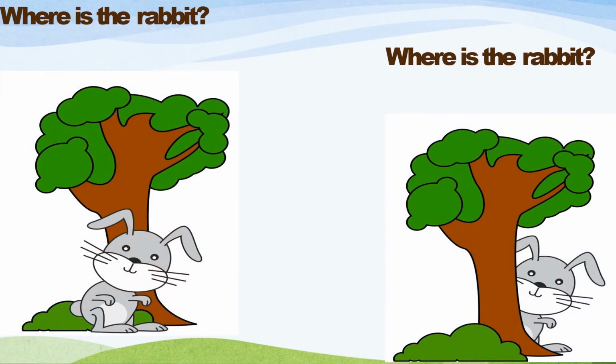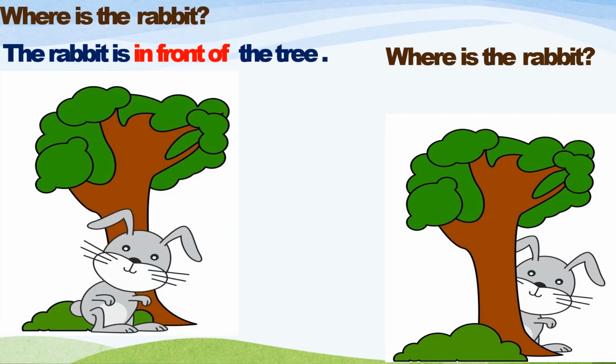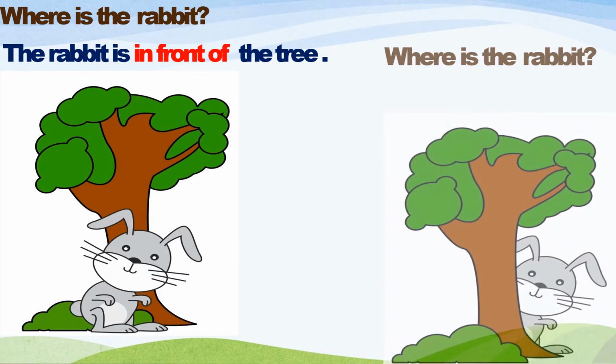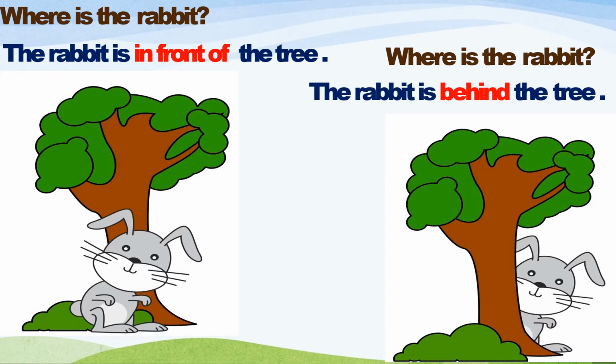Now where is the rabbit? Let's see the position of the rabbit. The rabbit is in front of the tree. And where is the rabbit now? The rabbit is behind the tree. So all these words are preposition words: in front of, behind, under, in, on.